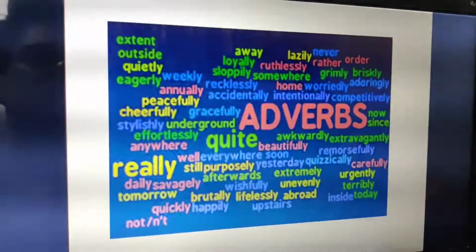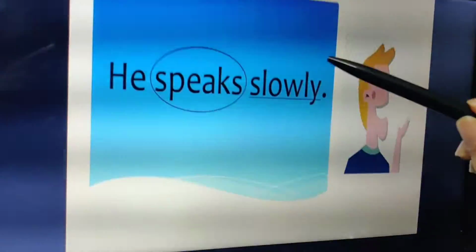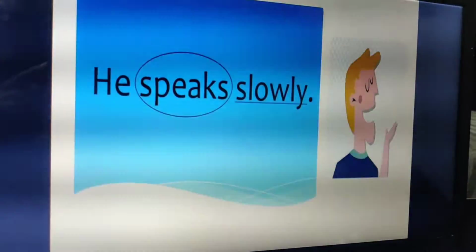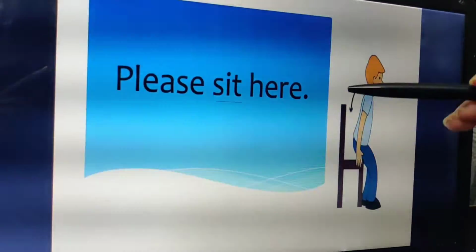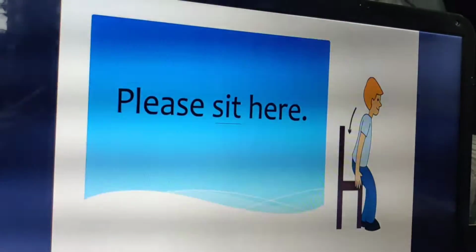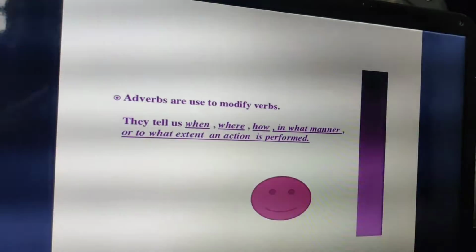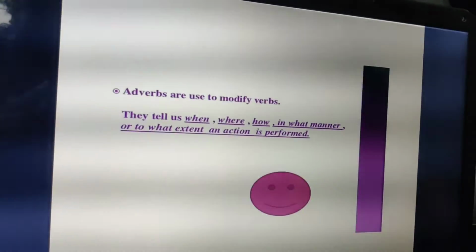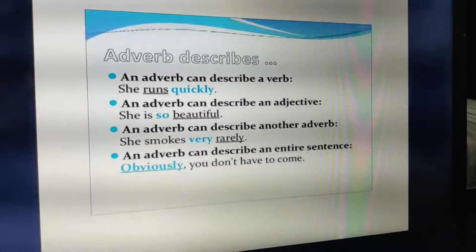Like if I come back to the same slide, it says he speaks. How does he speak? Slowly. I am getting an answer to the question how. So it's an adverb. Now, please sit here. Where? I am getting an answer to the question of place. So here is an adverb because it is describing a place. Now let us come back. So understood what is actually an adverb. Now what do adverbs describe basically?